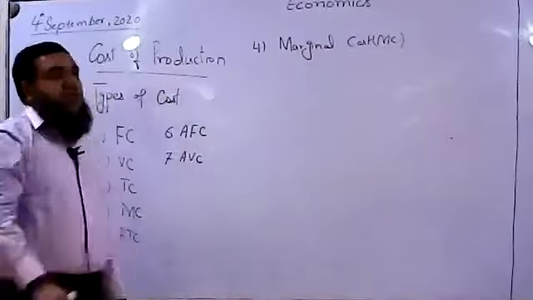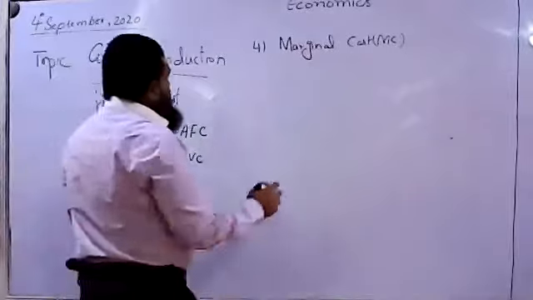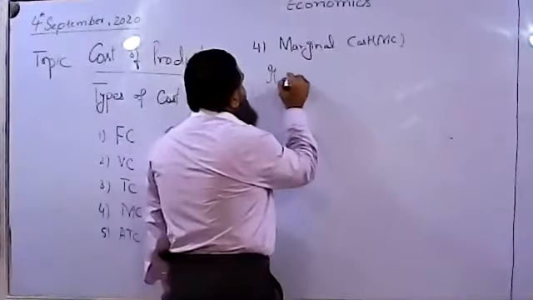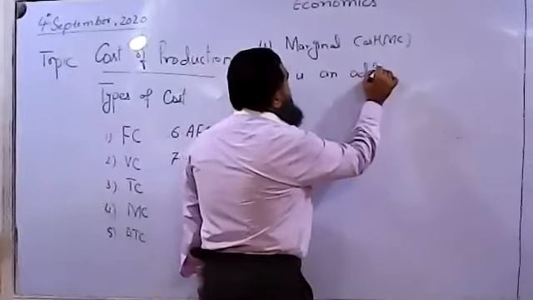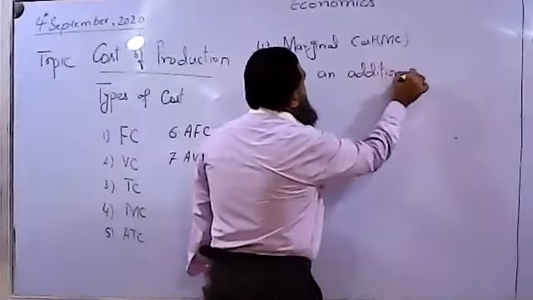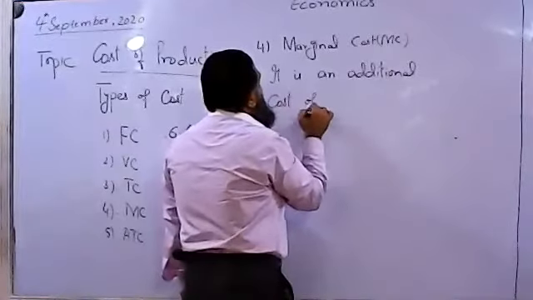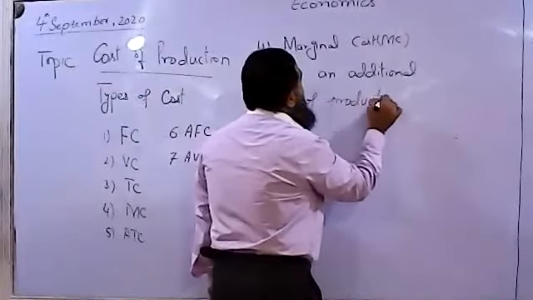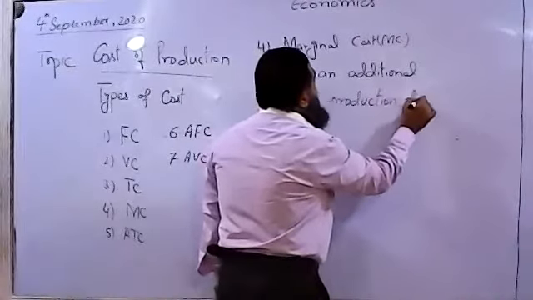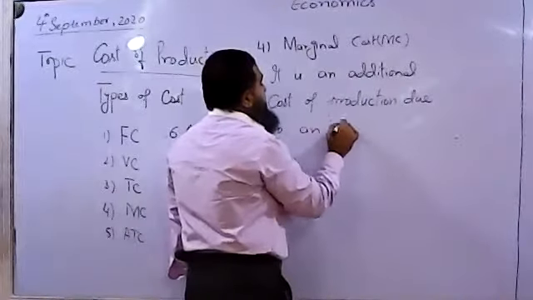It is an additional cost of production due to an additional unit produced.